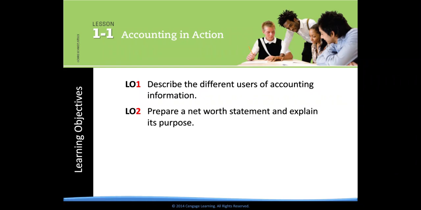So today we're going to talk about lesson 1-1. We're going to go over learning objective 1, describing the different users of accounting information, and learning objective 2, prepare a net worth statement and explain its purpose.